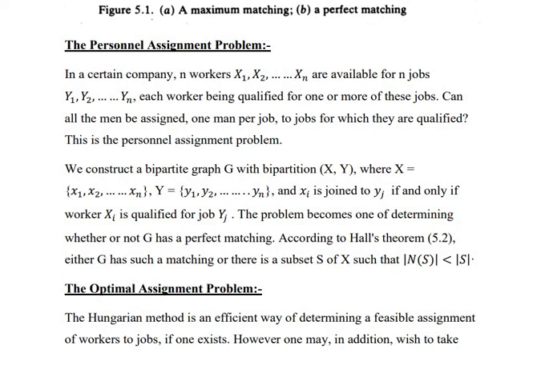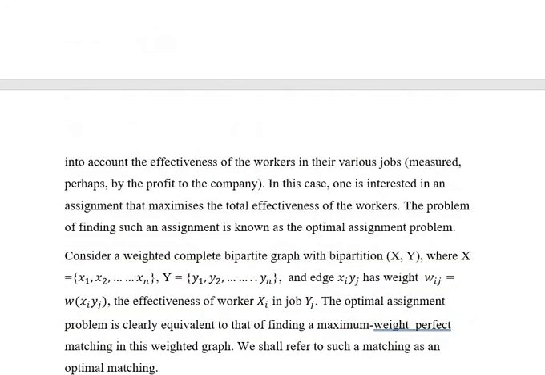Next is the optimal assignment problem. The Hungarian method is an efficient way of determining a feasible assignment of workers to jobs, if one exists. However, one may in addition wish to take into account the effectiveness of the workers in their various jobs, which is measured perhaps by the profit to the company. In this case, one is interested in an assignment that maximizes the total effectiveness of the workers. The problem of finding such an assignment is known as the optimal assignment problem.